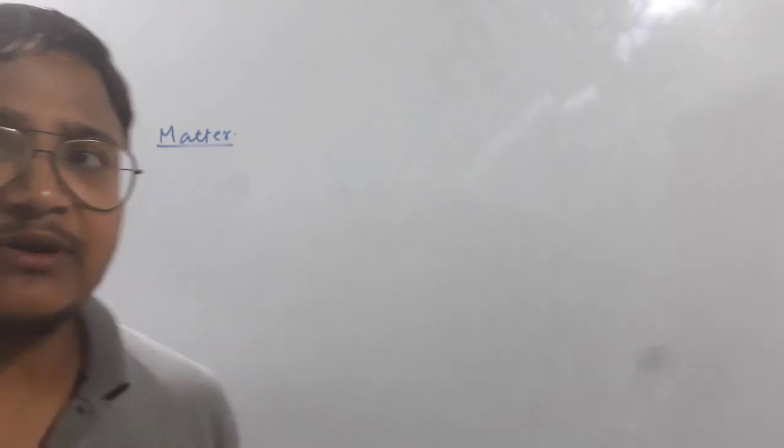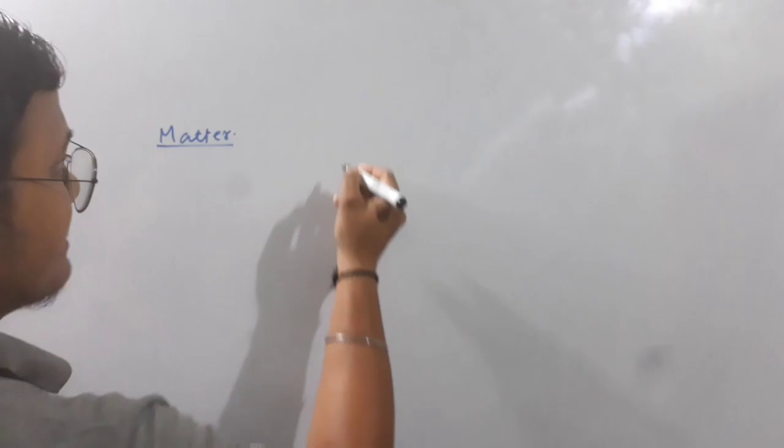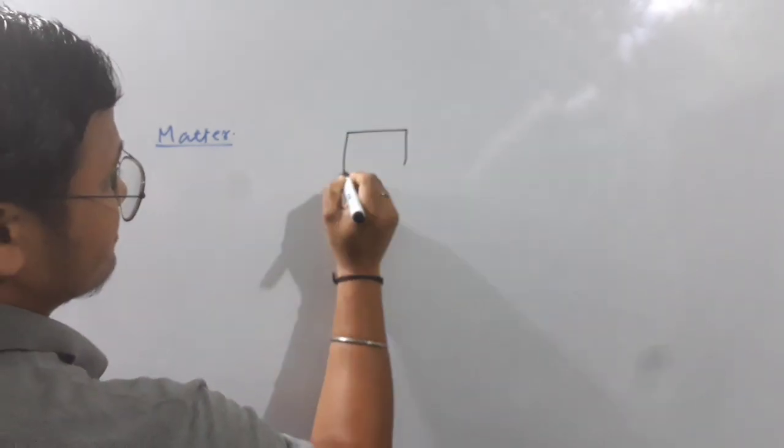Here we are asked initially to discuss a topic known as matter. Anything which has a particular mass and occupies some space is known as matter. Suppose I have a piece of stone.